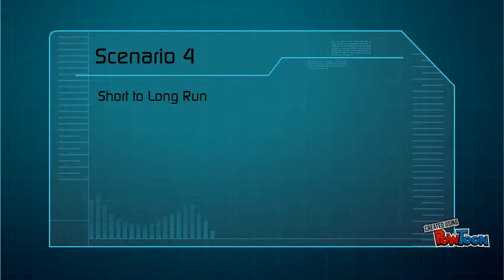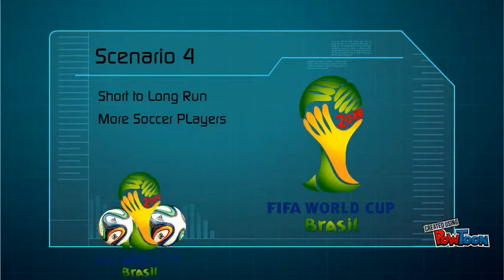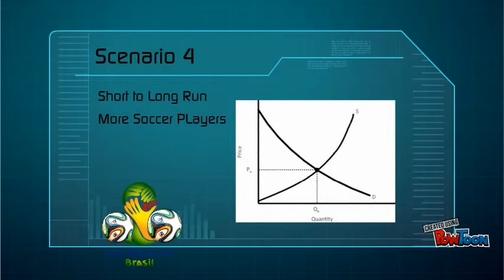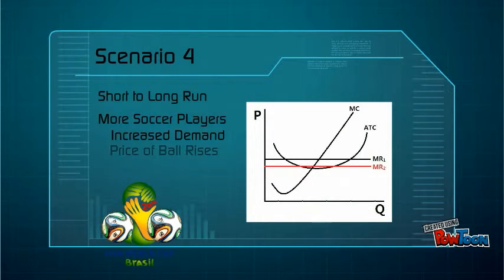The next shift we are going to examine goes from short to long run. More people in America are attracted to the sport due to the US's World Cup semi-final appearance in 2018. Therefore, more parents sign their kids up for soccer instead of baseball. More soccer balls are needed to combat this. The firm is now already assumed to be in the short run and begins to make a profit. Because of the influx of popularity of soccer due to the World Cup performance, the demand for soccer balls increases drastically. This pushes the firm into making a larger profit in the short run and eventually breaking even at a higher point in the long run as the price of soccer balls goes up due to the increased demand. The firm wants to maximize its profit at this point.